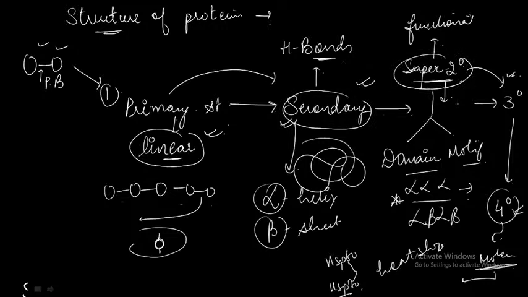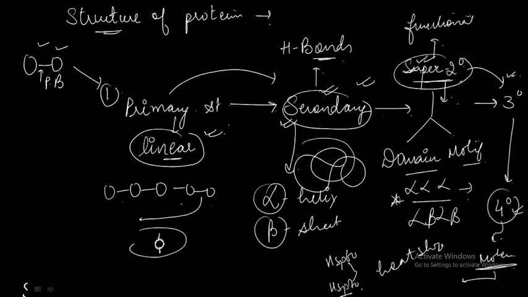That is, if a cell is performing any functionality, it is the secondary structures and the super secondary structures which are helping in completing the main functions. Okay, so remember about this: primary, then secondary, then super secondary, then you have tertiary, and finally the quaternary one.